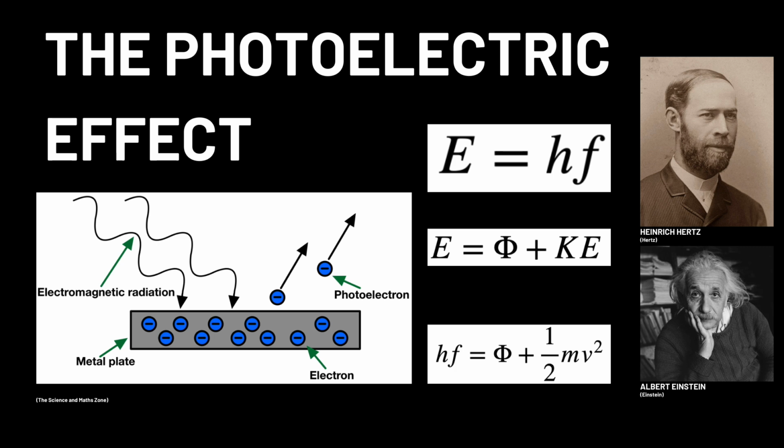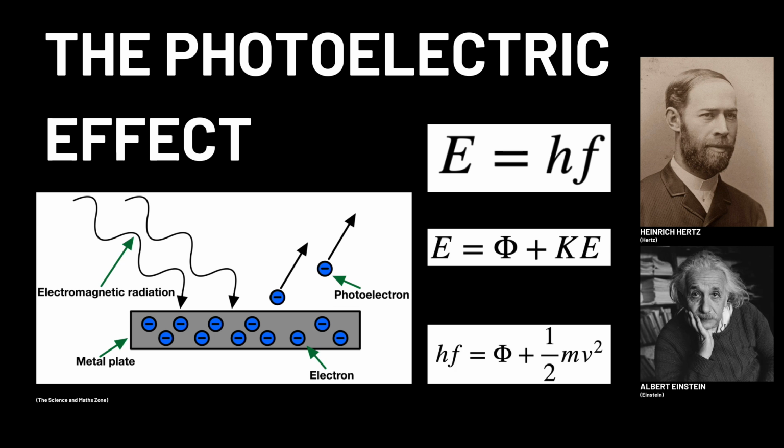This effect can be visualized in the following three equations. First off, we know that E is equal to Planck's constant times the frequency, and then we can format this into different equations and equate it to the work function of the metal and the kinetic energy of the photoelectron, which is just a specific word for an electron released due to light being shot at it. We can substitute the formal equation for kinetic energy, which is half times mv squared, where m is the mass of the photoelectron and v is its velocity.